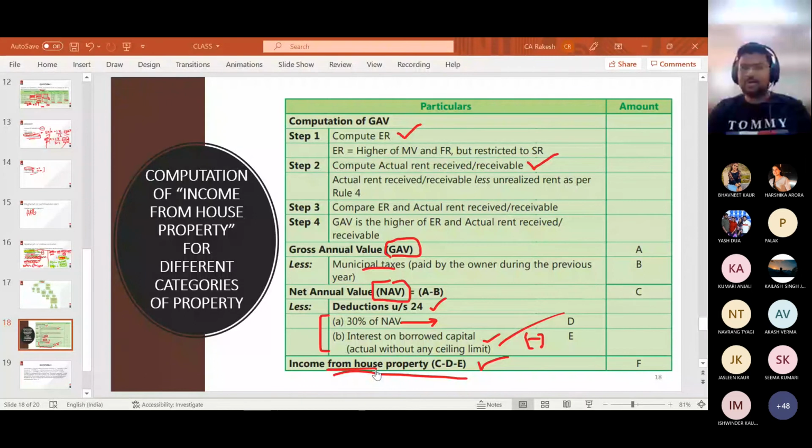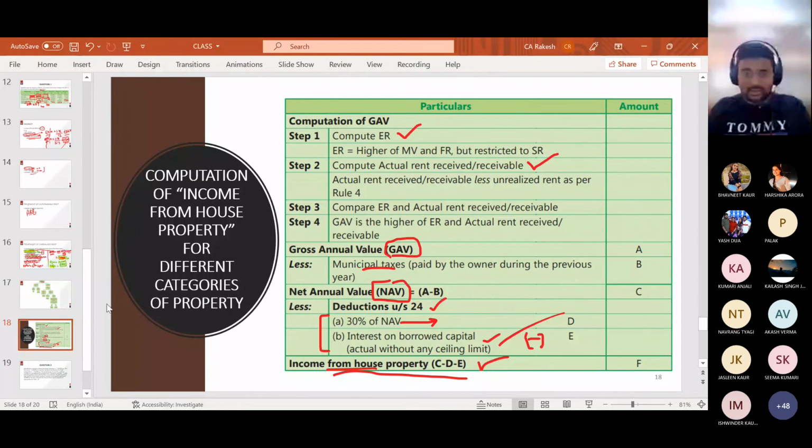In today's class, you have learned that if building and land, or building and other services, can be separated, then definitely the other services will go into income from other sources or business and profession. So in every chapter, certain items of other sources are covered. It would not be a difficult topic, but yes, income from house property is very easy. If you invest a certain level of time into it, sums are very easy, provisions are very easy. And this is the only format which you need to understand.